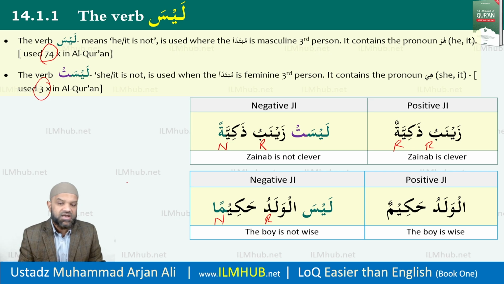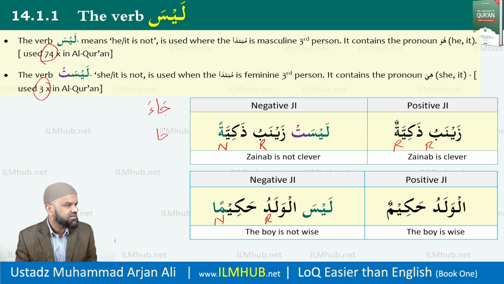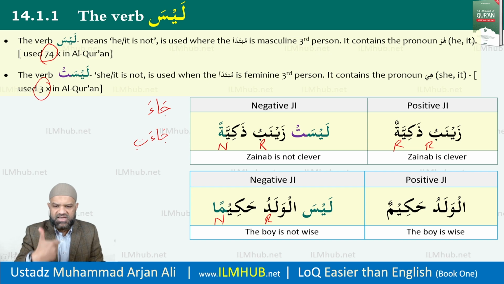Now, as I mentioned earlier, Laysa will have 14 different forms, one for each pronoun, but we don't need to learn them at this stage. In book 2 when we do verbs, inshallah, we'll cover them. But it is a verb, and therefore we have a masculine version and the feminine version. And I'm sure by now you can remember we did, for example, ja'a and ja'at already. He came and she came. So this is a different way of understanding negation using Laysa. Please note that, inshallah ta'ala. The only thing you need to worry about is if the subject is masculine, you will use Laysa. If the subject is feminine, you will use Laysat.